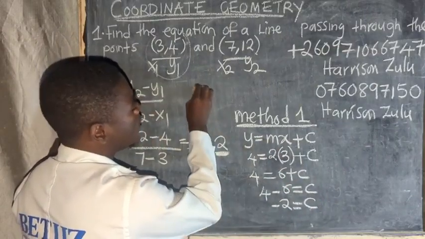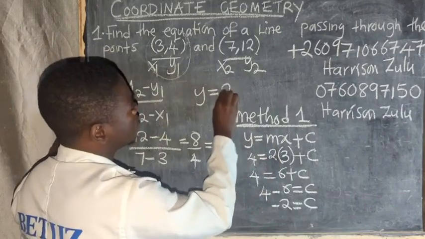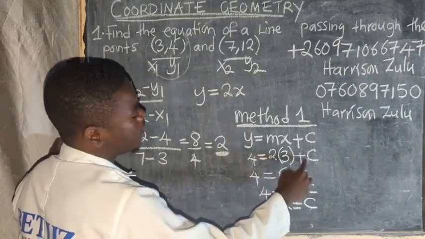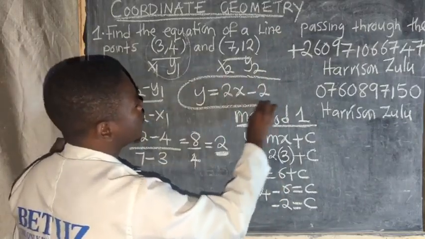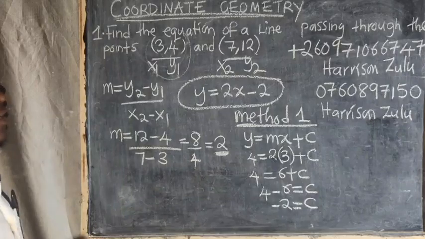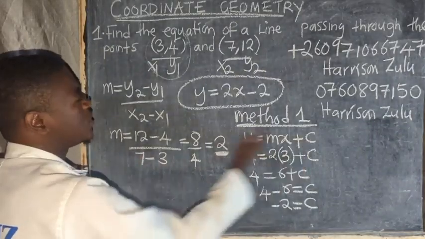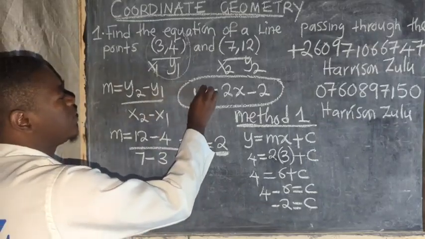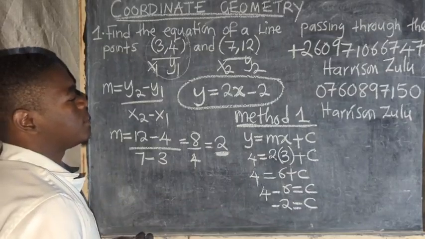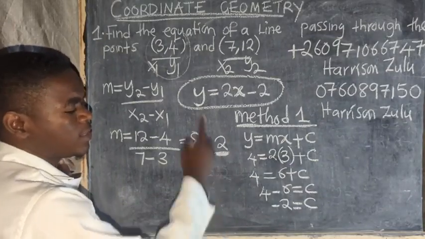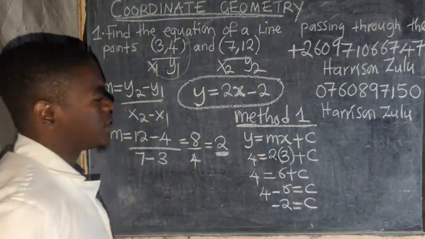So the equation will be y is equal to, what is the gradient? 2. So 2 and put x there. What is the value of c? Negative 2. You just say negative 2. This is the equation. Have you seen? With this one, you just need to find the value of c using these values. After finding the value of c, the y and the x, you don't replace them. They become constants. So this is method 1.